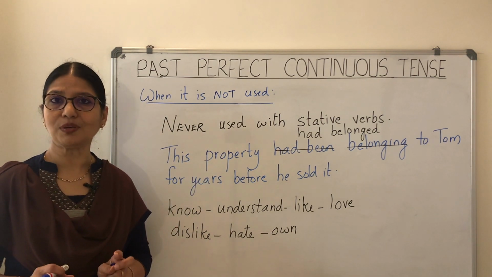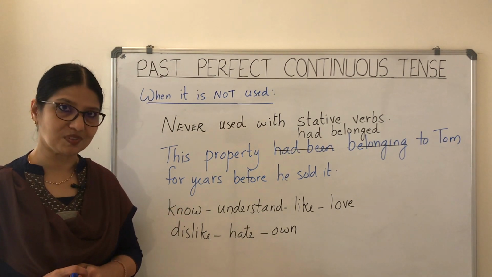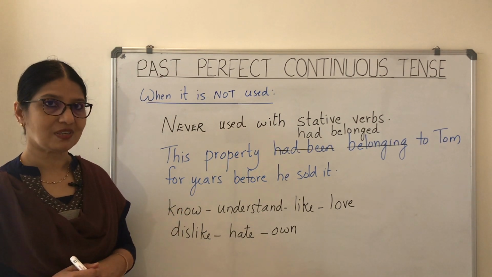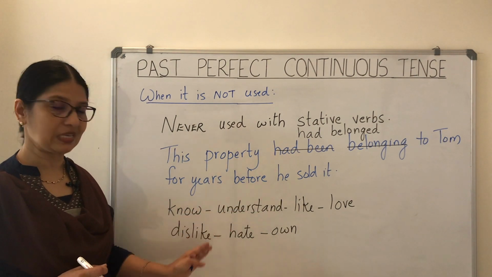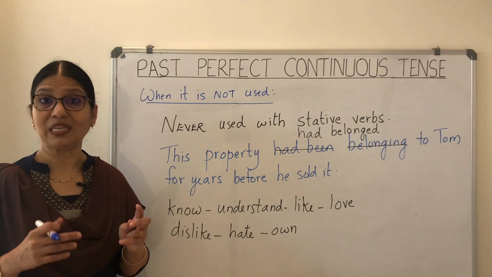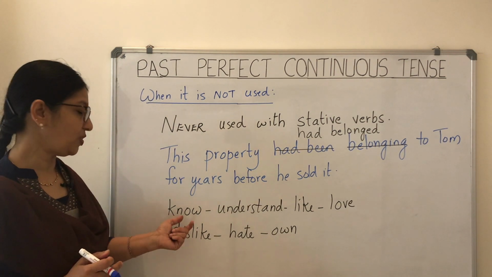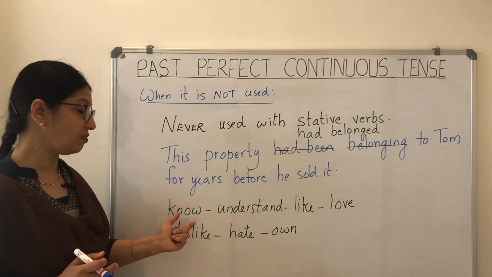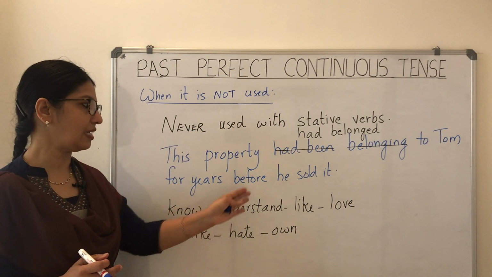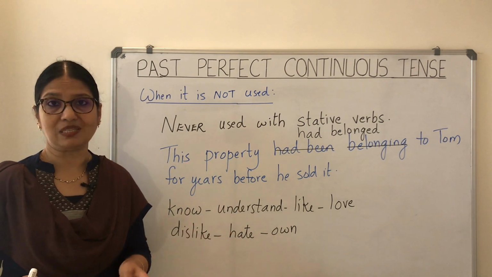You know that we never use the stative verbs with the continuous form or the progressive form of the verbs. So what are stative verbs? These are all examples for stative verbs. Verbs which are related to our thoughts or mental processes or our emotions are all stative verbs. So we should never use this tense with verbs like know, understand, like, love, dislike, hate, own, measure, and so on.